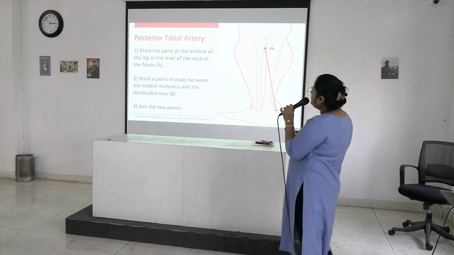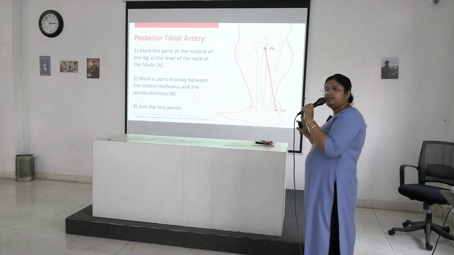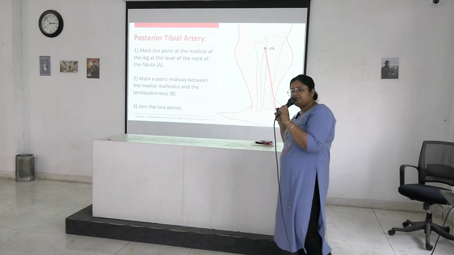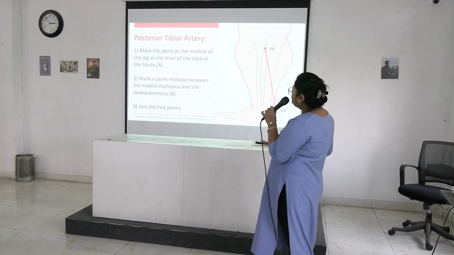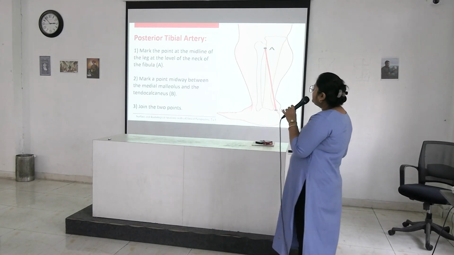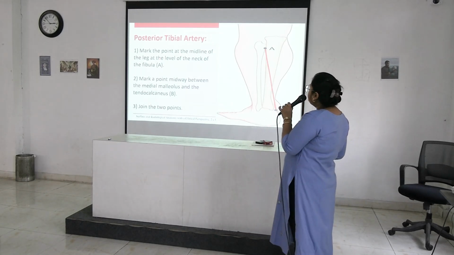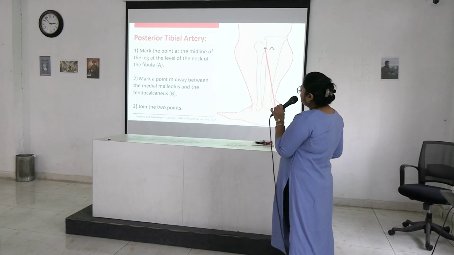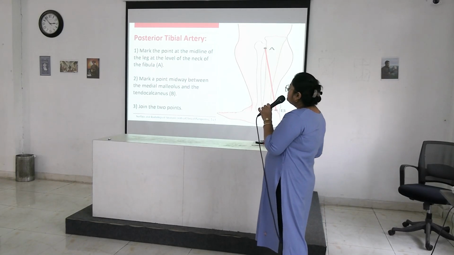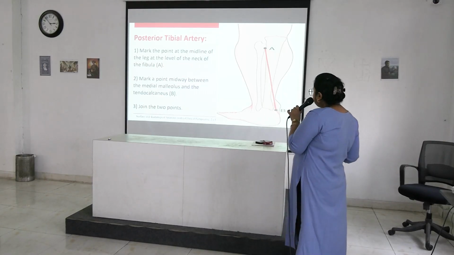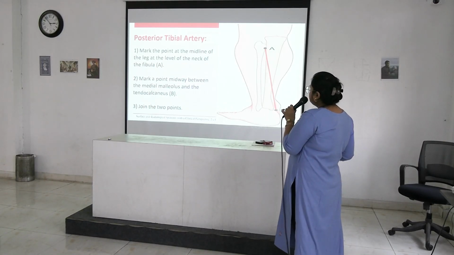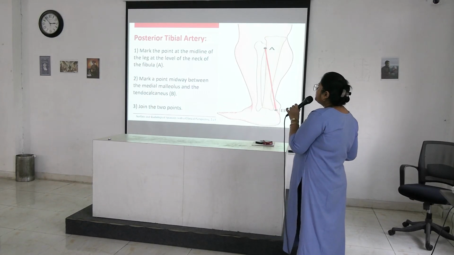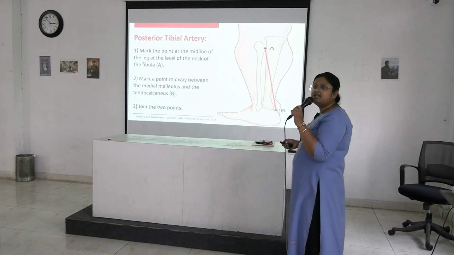Next is posterior tibial artery. Generally, anterior tibial artery is given. This is also given less commonly. So, mark the point at the midline of the leg at the level of neck of fibula. Next mark a point midway between the medial malleolus and the tendocalcaneus, point B. And join these 2 points to draw the posterior tibial artery.